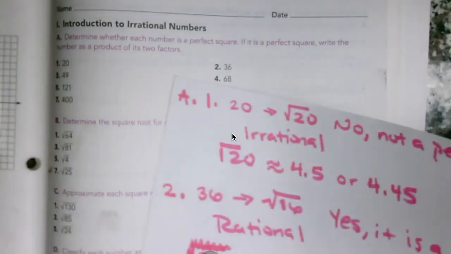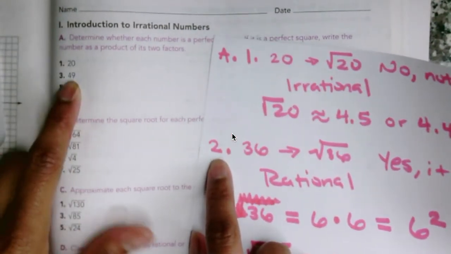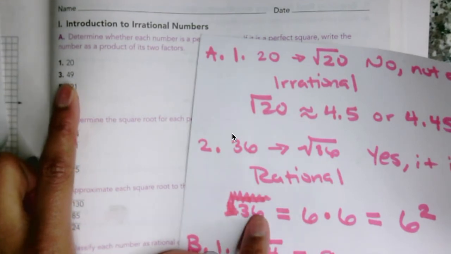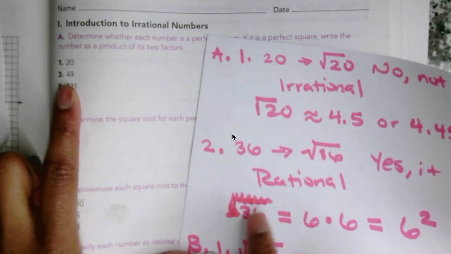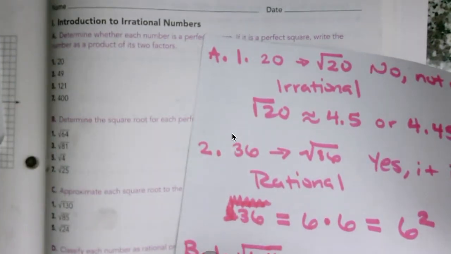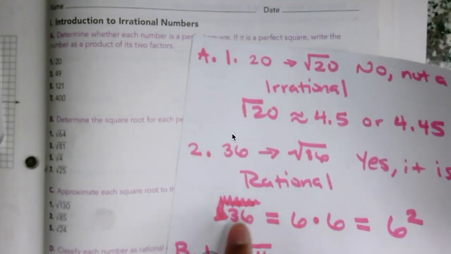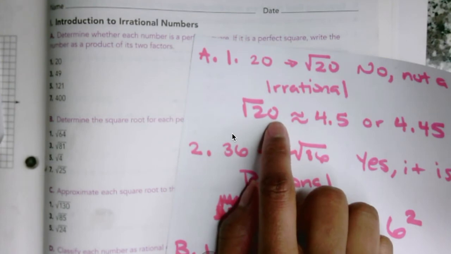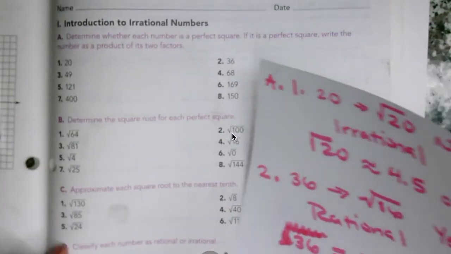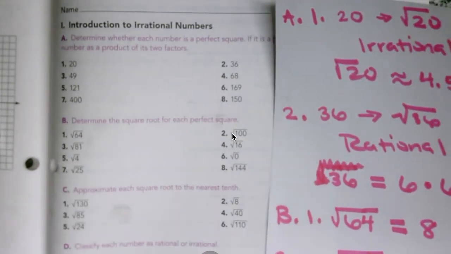And also, because I made an error, make sure for number 2 up here under A, you don't put the square root, because the square root of 36 is 6. But 36 is 6 times 6, 6 squared. So if it's rational, keep it as is, don't put it under the square root. If it's irrational, you can put it under the square root and approximate it. For C, you're approximating again, and for D, you're classifying each number as rational or irrational.